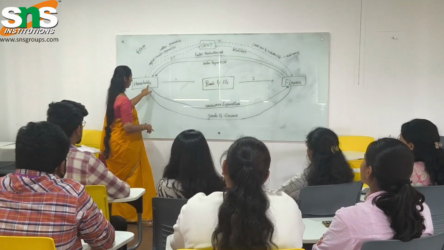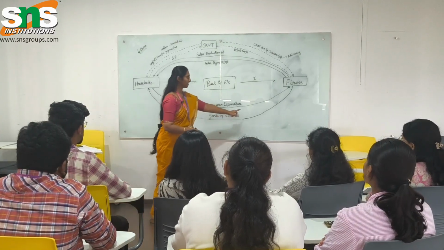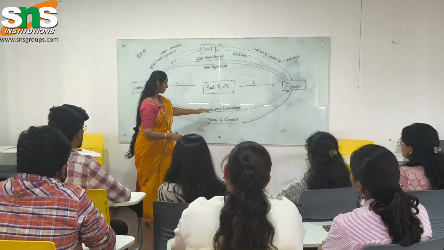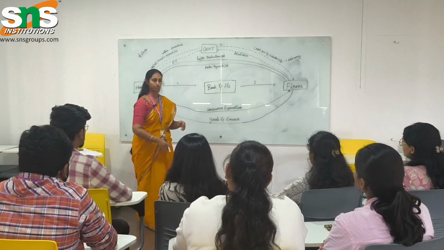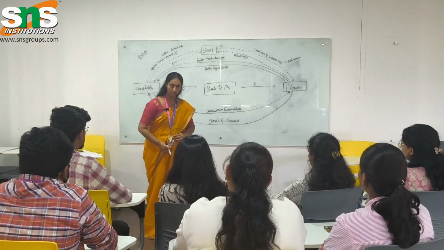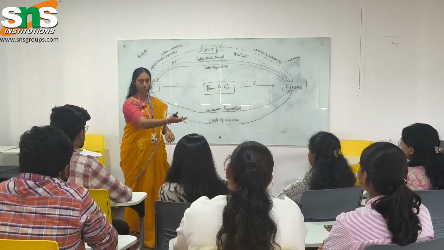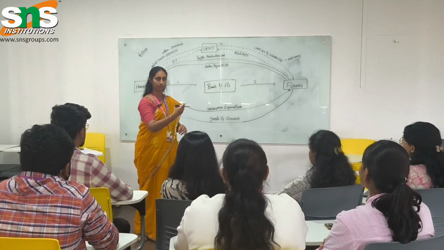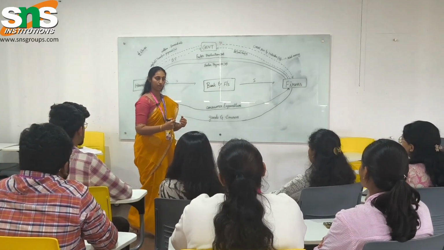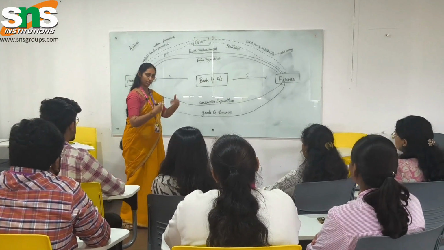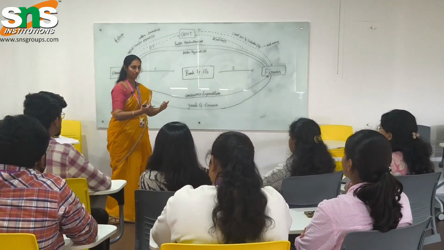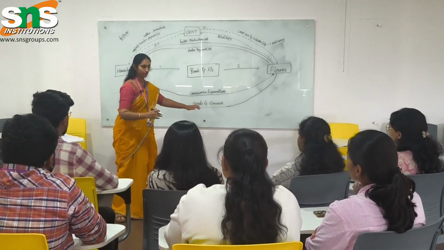Next one is from households towards firms, as consumer expenditure, where we are purchasing certain goods by visiting the shop, by visiting the organizations, by purchasing the items. So we consumers are spending our money; that is consumer expenditure.